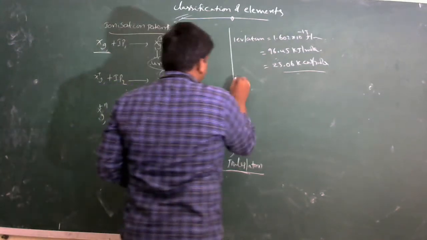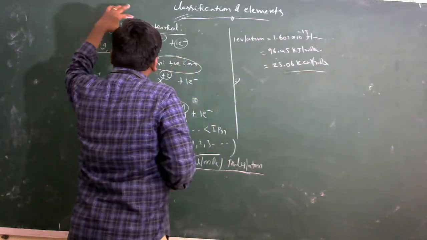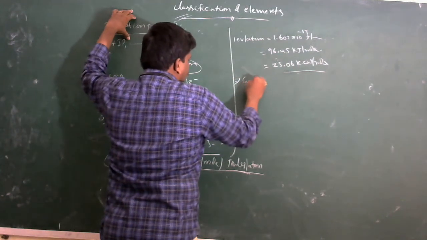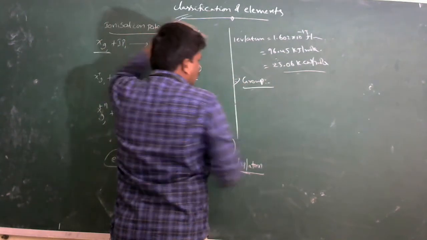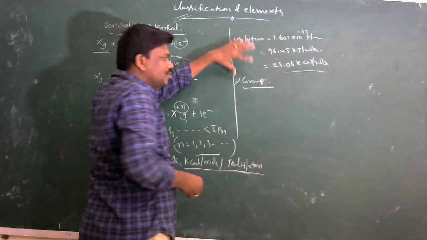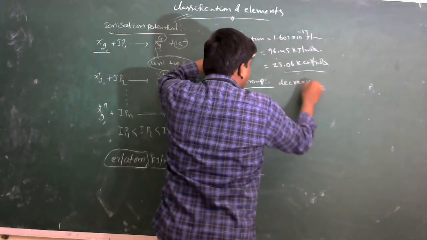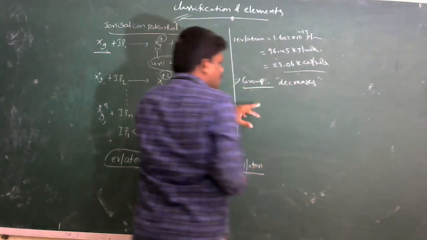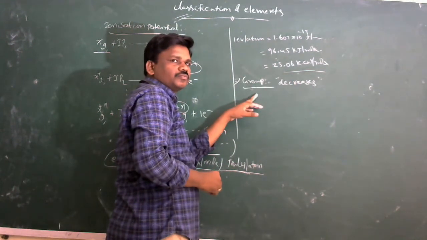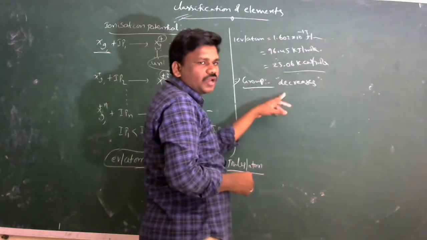In a group, going down the group, ionization potential decreases. From top to bottom, ionization potential decreases due to increase in atomic size.